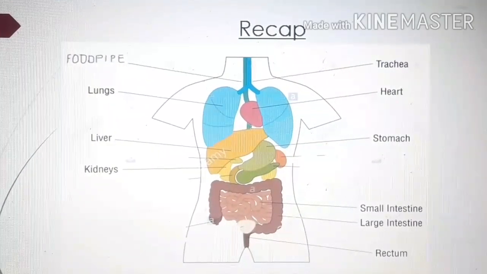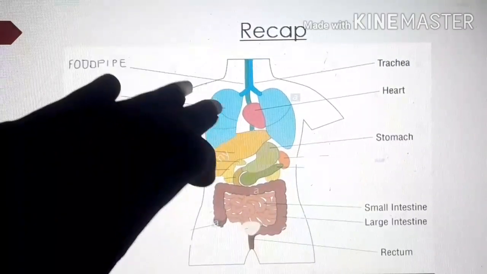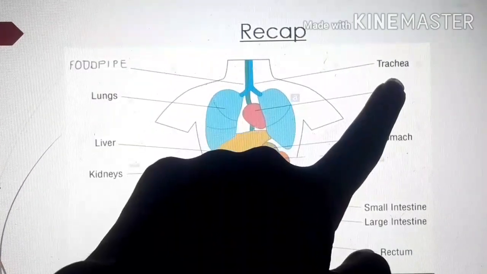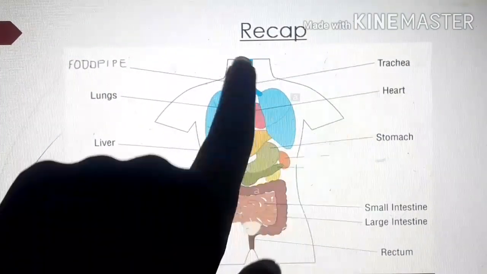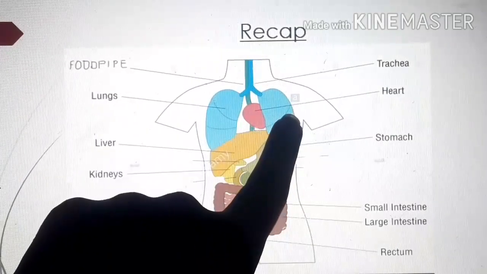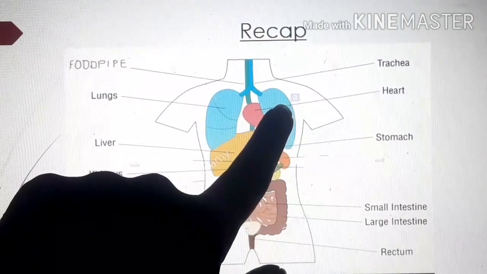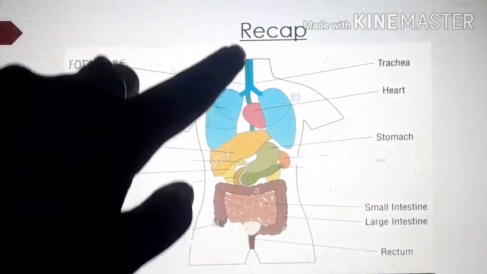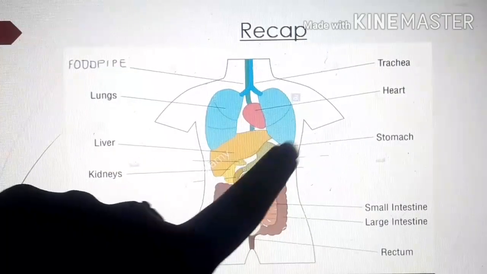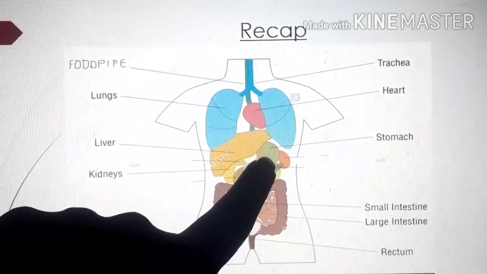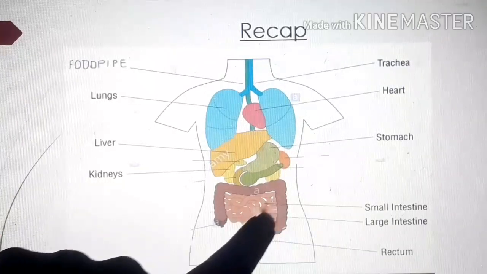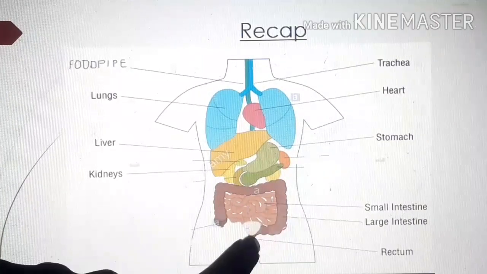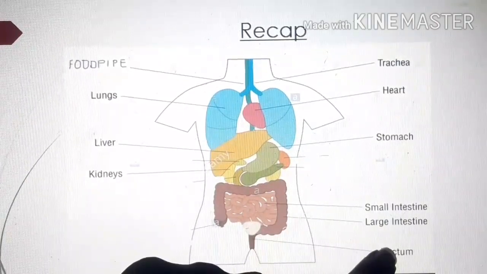Let's give a quick recap, children. So you can see these are the internal organs, right? The blue color tube, can you see? What is this? This is the trachea, also called the windpipe. Now the trachea is connected with the lungs. Can you see these two blue color lungs? The pipe near the trachea is your food pipe. Now the food pipe is connected with what, children? Stomach. Now the food from the stomach goes to the small intestine. Can you see this? From the small intestine it goes to the large intestine, and it comes out from the rectum.